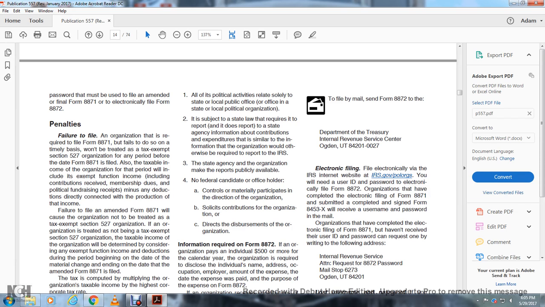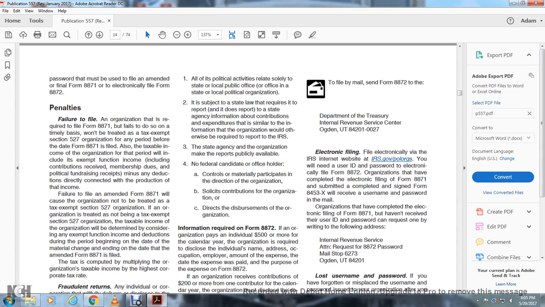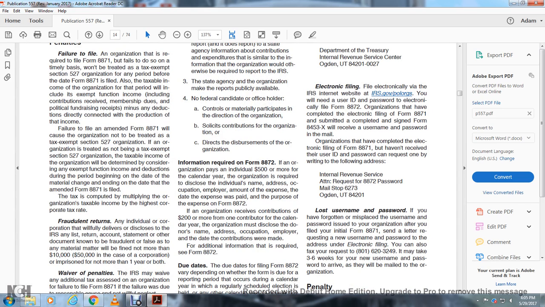Political organizations need a user ID and password to electronically file Form 8872. Organizations that have completed the electronic filing of Form 8871, submitted with the completed and signed Form 8453-X, will receive the username and password in the mail. Organizations that have completed the electronic filing of Form 8871 and have not received the user ID and password can request one in writing at the following address: Internal Revenue Service, attention Request for 8872 Password, Mail Stop 6273, Ogden, Utah 84201.